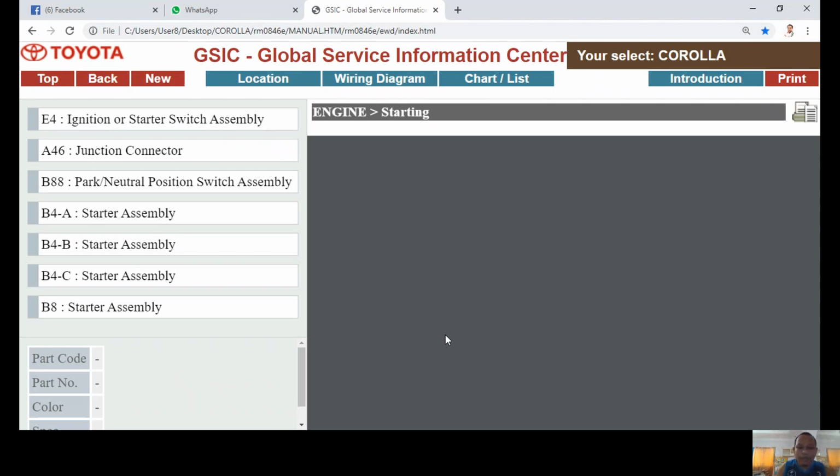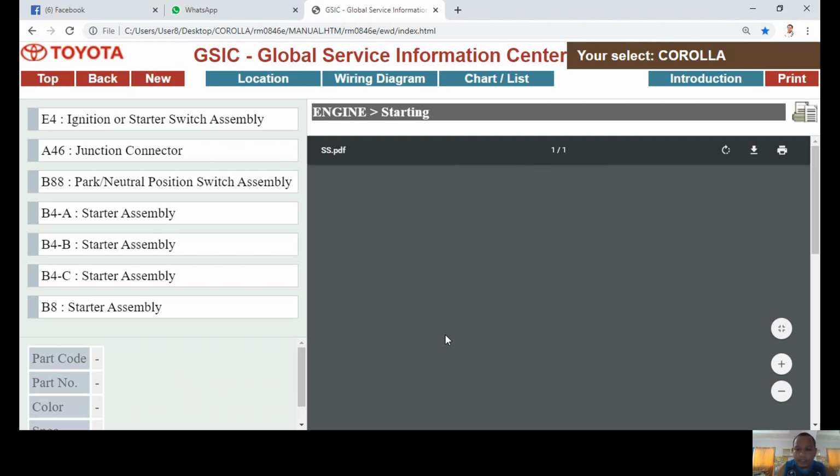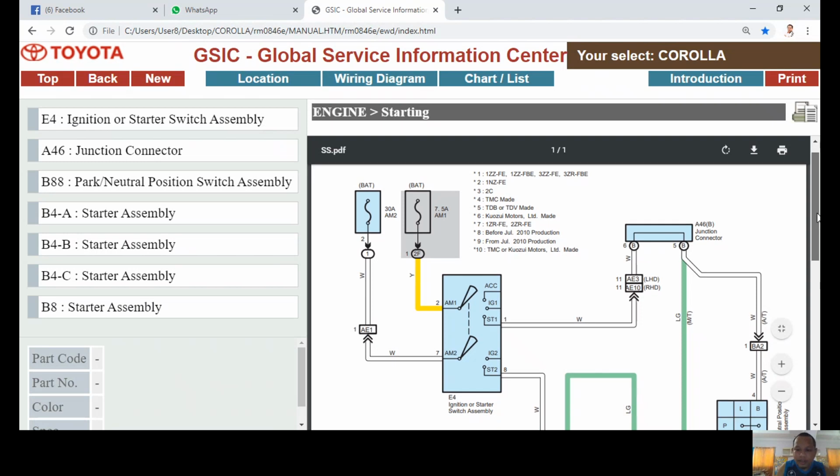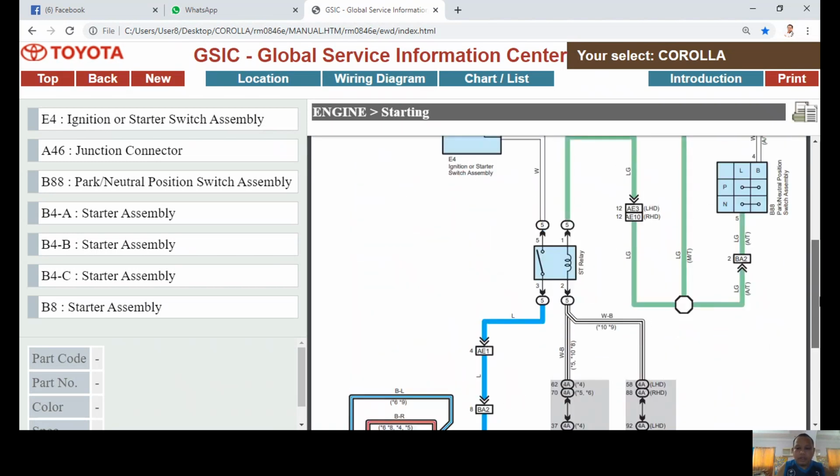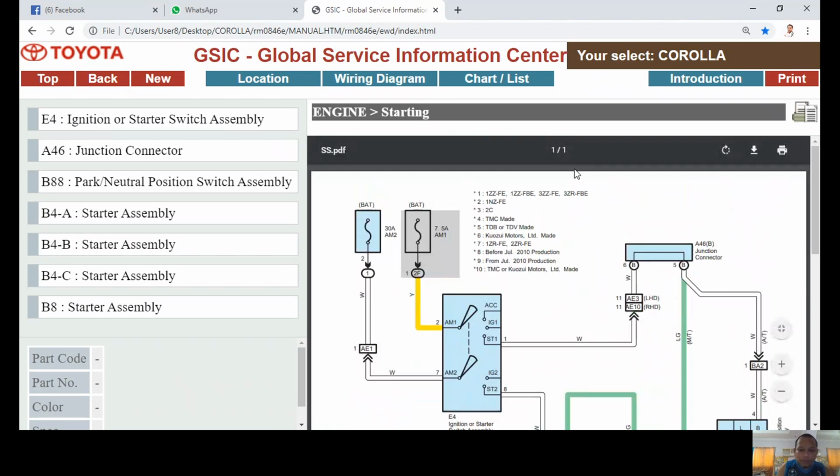the manual will provide the detailed or schematic diagram of the starting system of the 2010 Corolla model. For example, I want to find the specific location of the fuse. As you notice, there is a difference: one fuse has a shaded gray background and the other doesn't.